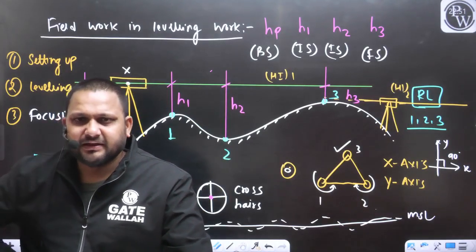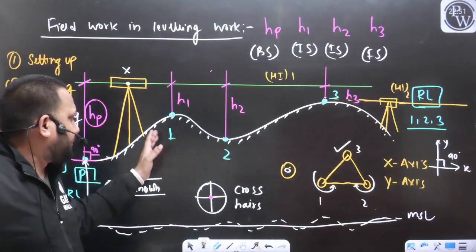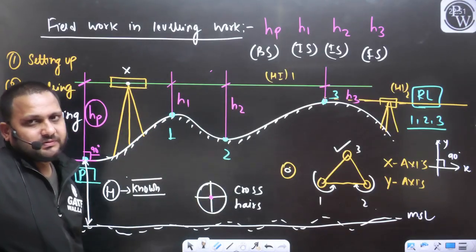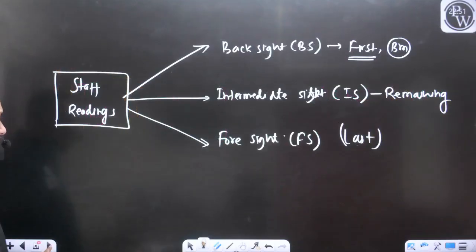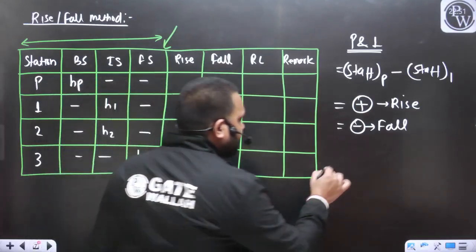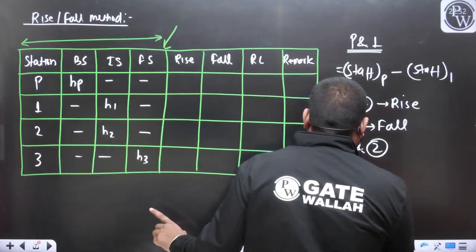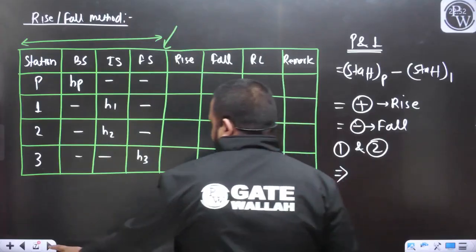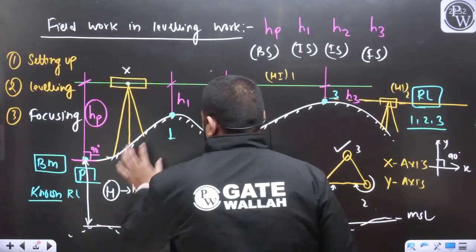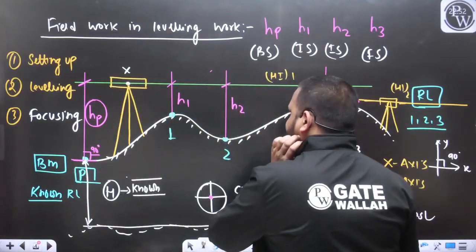So simply, now what I will do? I will compare stations 1 and 2. The staff reading at 1 is H1, and the staff reading at 2 is H2.